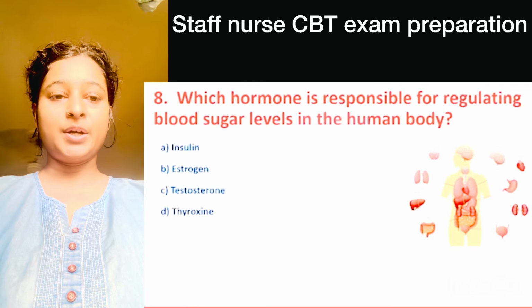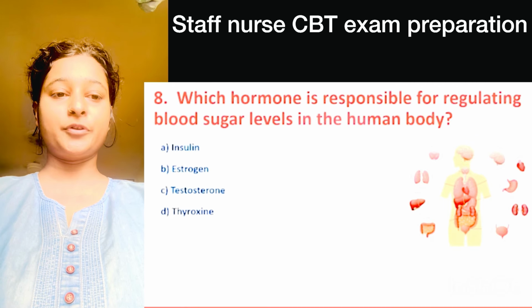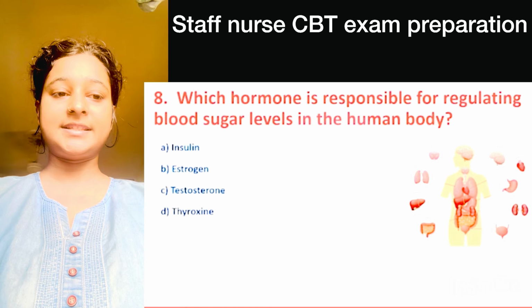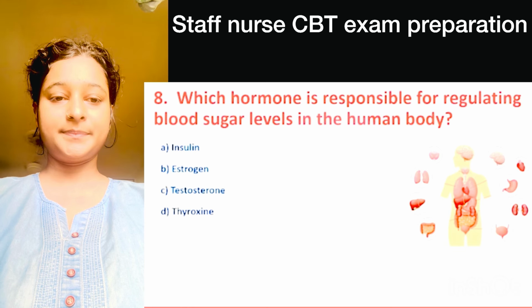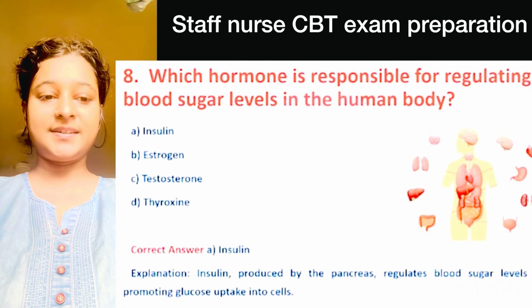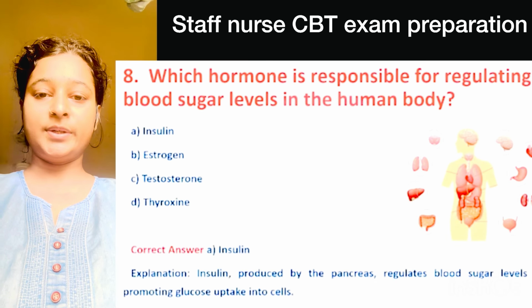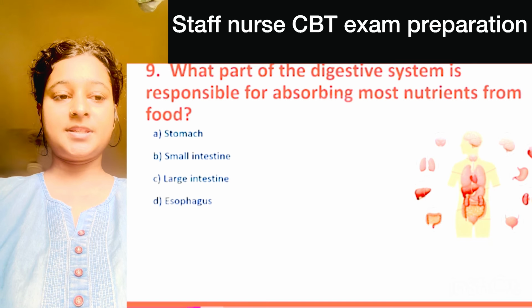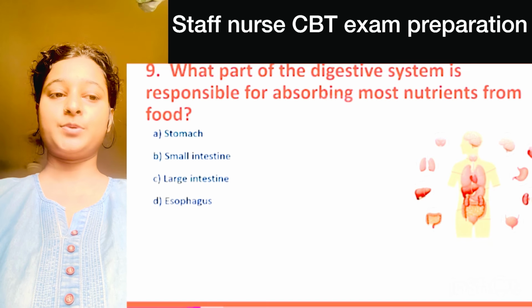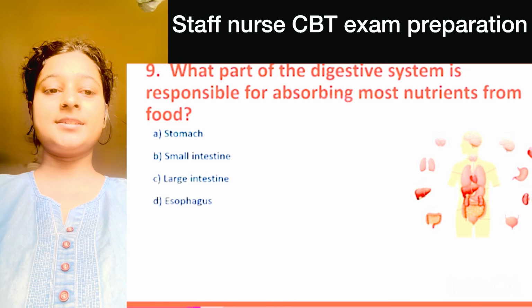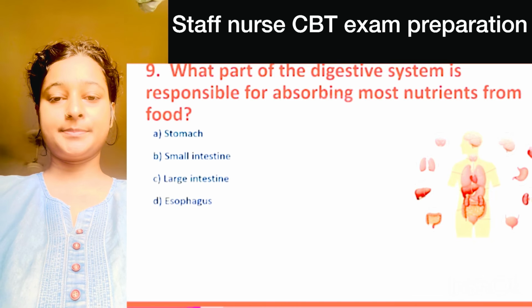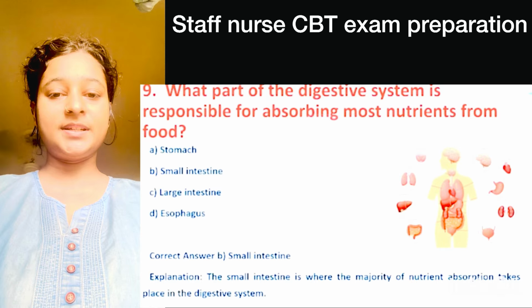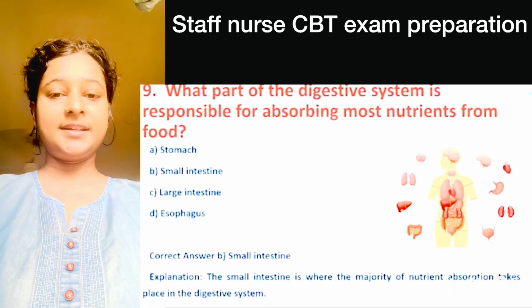Question number 8. Which hormone is responsible for regulating blood sugar levels in the human body? Correct answer is option A, insulin. Number 9. What part of the digestive system is responsible for absorbing most nutrients from food? Correct option is option B, small intestine.